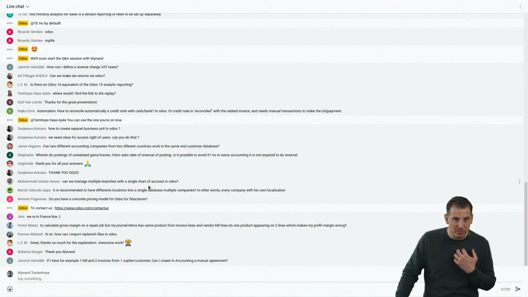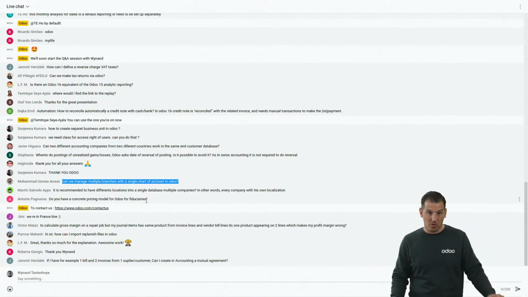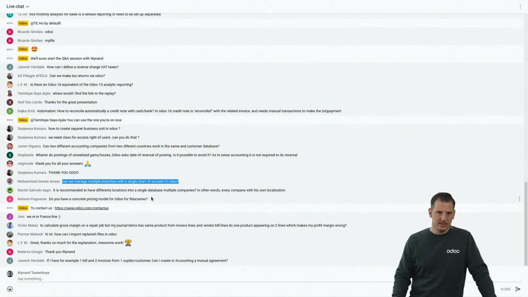Can we manage multiple branches? Branches, yes, because as long as you remain in the same legal entity, this chart of account is common for all branches that you create in there. But it's a little bit the same as the separate business unit. It's not very easy to define different business units yet. To have different localization, yes, there is.